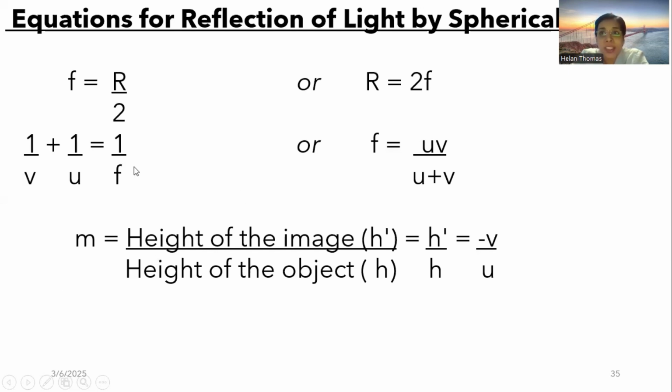I'll be using the whiteboard very soon, so I'll be able to do the problems for you. And the magnification, m, is equal to the height of the image, h prime, by the height of the object, which we can otherwise say as minus v by u. That is, this minus sign we should never forget. The minus v will be the image distance divided by the object distance.